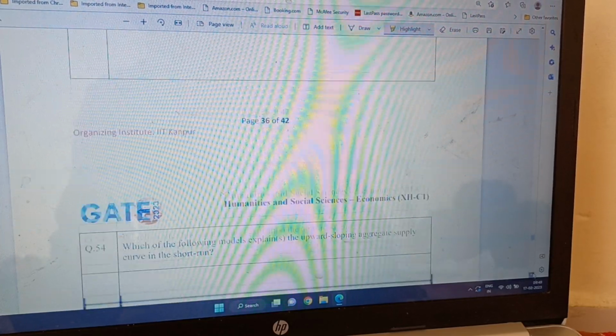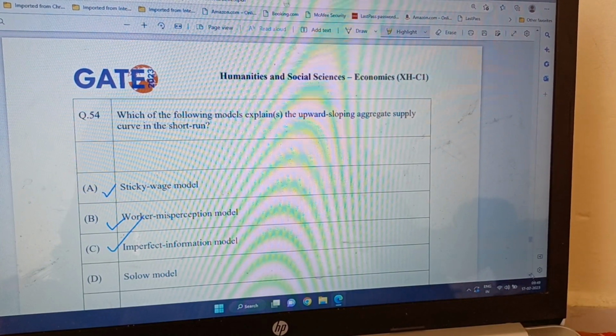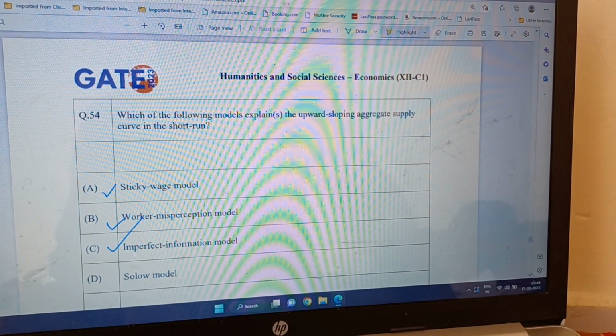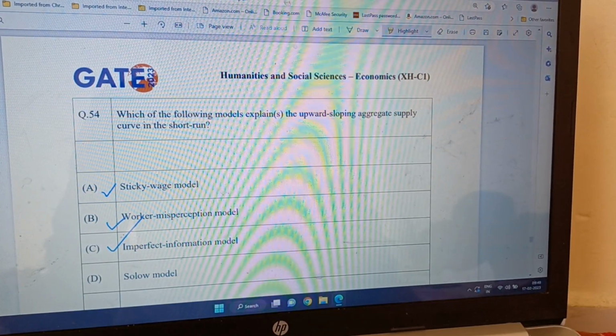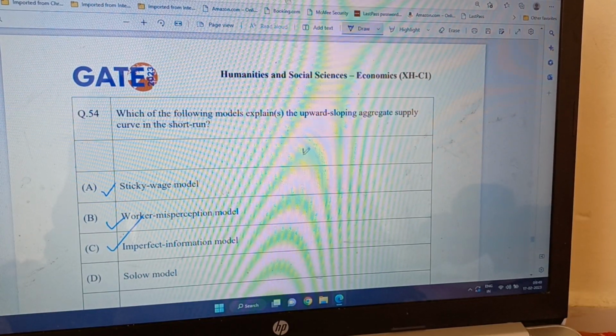Now, next question is 54. Which of the following models explains the upward sloping aggregate supply curve in the short run? Means our supply curve is in the short run upward sloping, and it is the aggregate supply curve.